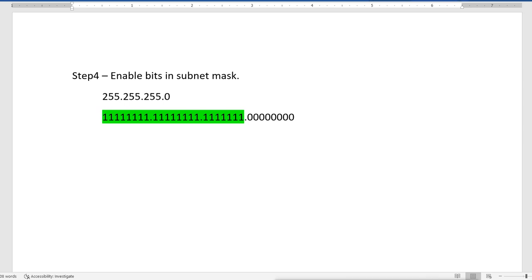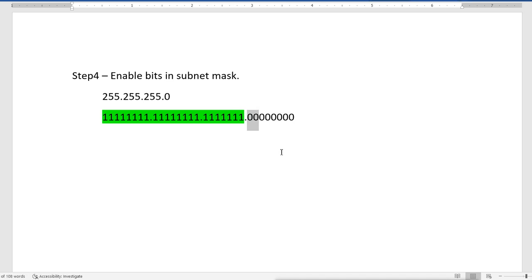And if you want zeros in the subnet mask, then they go continuously from right to left. So all the zeros you will get from the right side of the subnet mask, and all the ones from the left side. So if you want to enable 2 bits from this subnet mask, you have to enable them continuously.